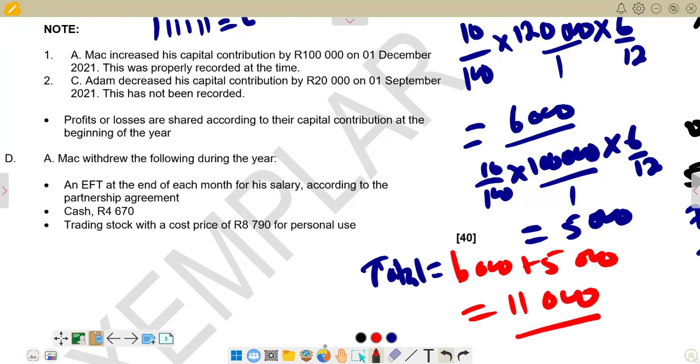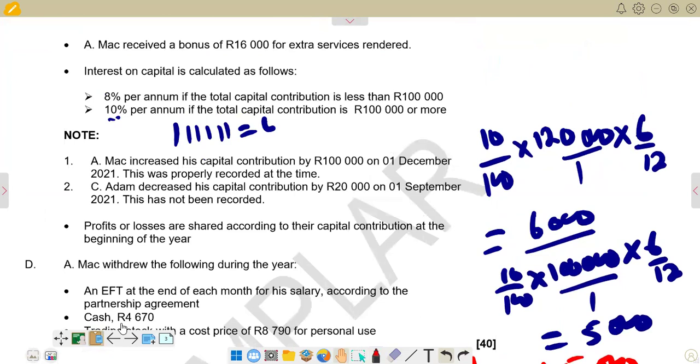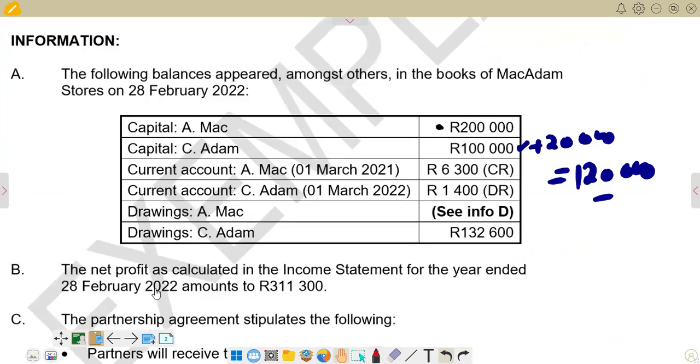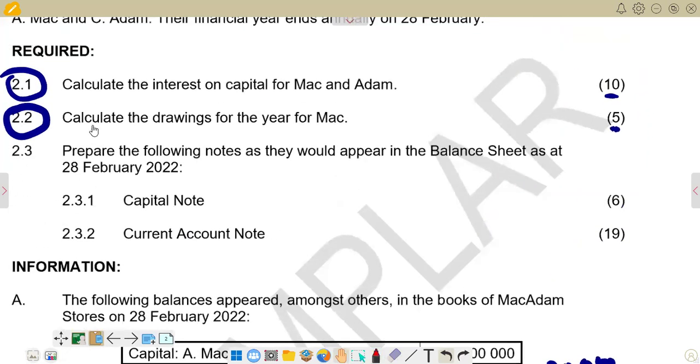And then now we go to the second part of the question. The second part of the question requires us to calculate the drawings. If you go there at the beginning of the question, we're being told that 2.2 is saying calculate the drawings for the year for Mark. So we go again to the additional information to see what they are saying about drawings.